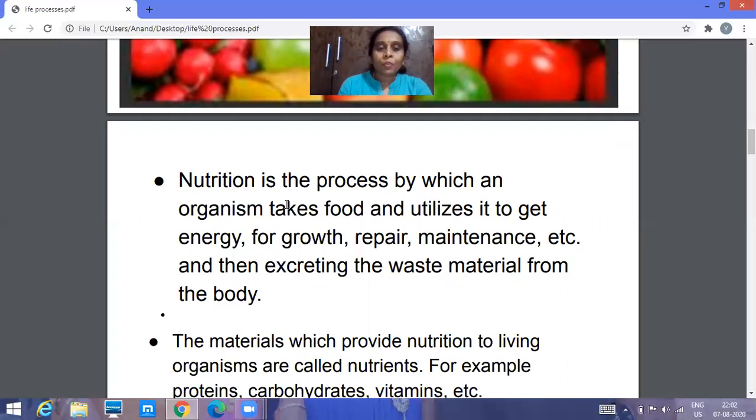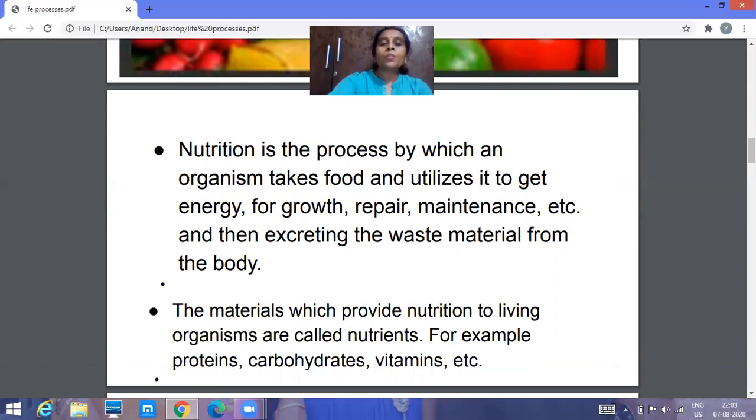I'll repeat, nutrition is the process by which an organism takes food. After taking food, it has to be utilized. And why does it have to be utilized? To get energy. We use that energy to perform many functions such as growth, repair, maintenance, etc.